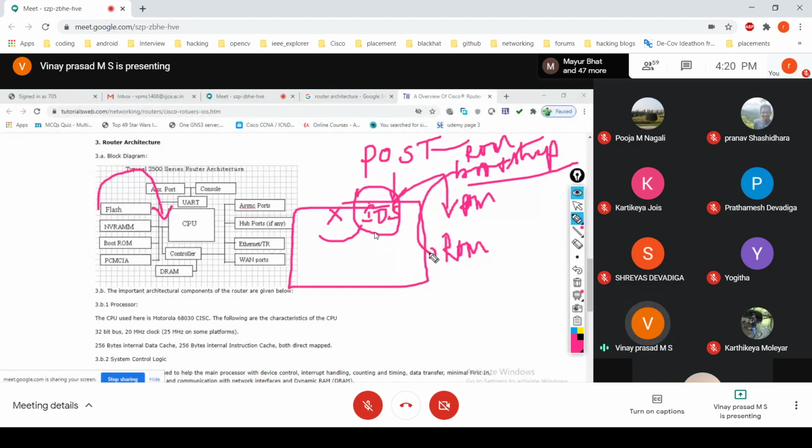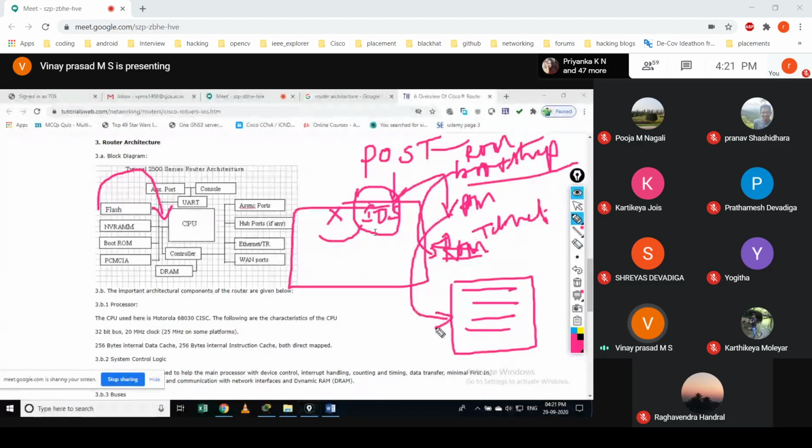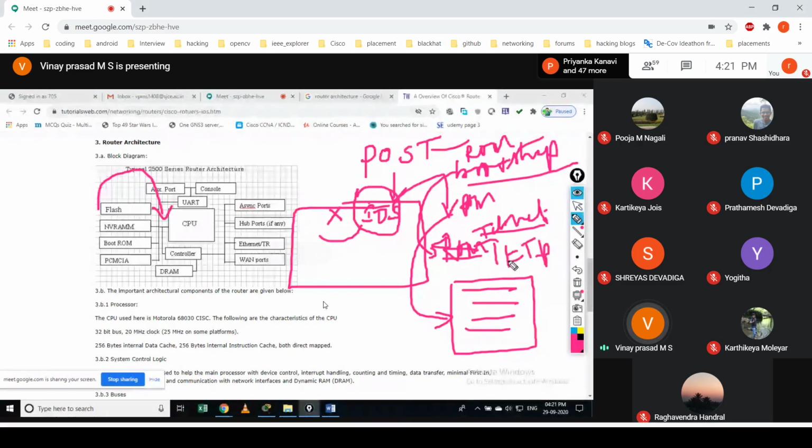Okay, so sorry, the first one is it will take from flash memory. The next one, it will load the operating system from the TFTP. If you configure it, you keep a server with some operating system, so this device is going to load that operating system from the TFTP. TFTP is nothing but trivial file transfer protocol.